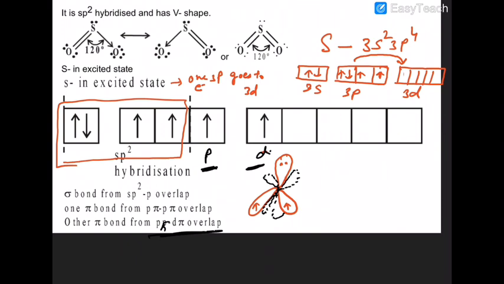This will involve P pi D pi, and this will involve P pi bonding. Sure about that or not?